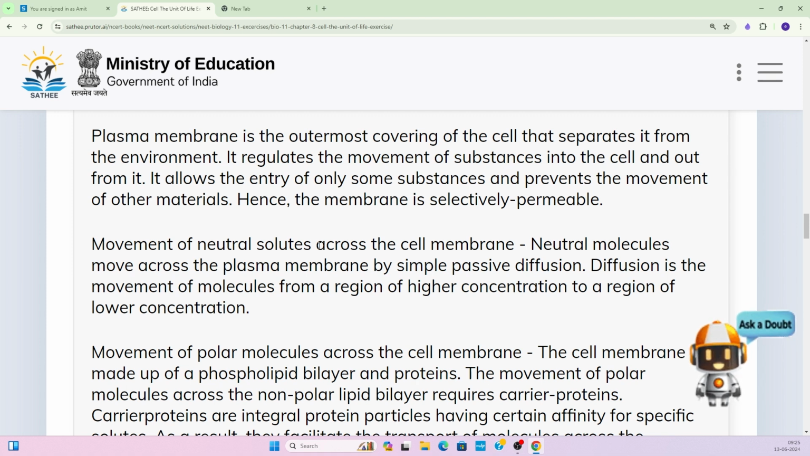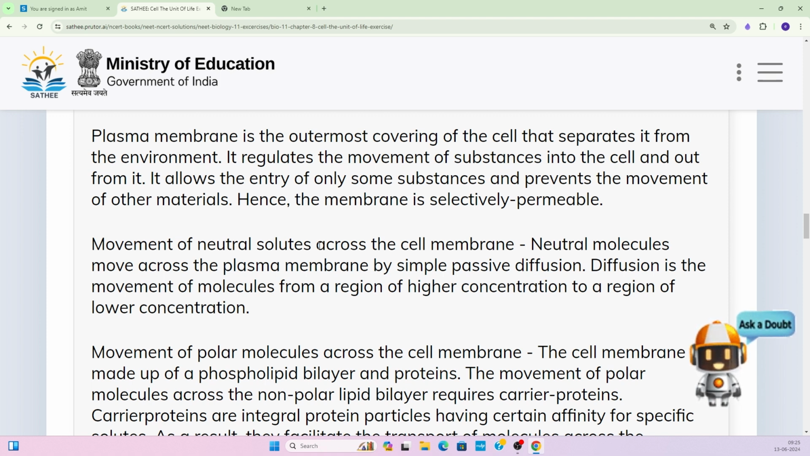Second point, it regulates the movement of substances into the cell and out of the cell. Whatever substance is coming inside or moving out is passing through this membrane only, the plasma membrane, and it allows the entry of only some substances and prevents the movement of other materials, right?